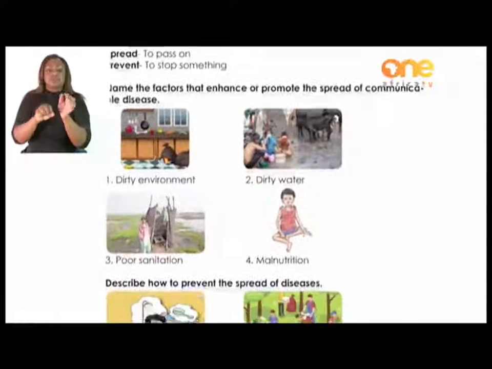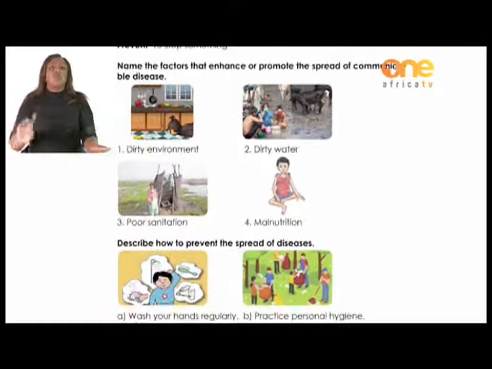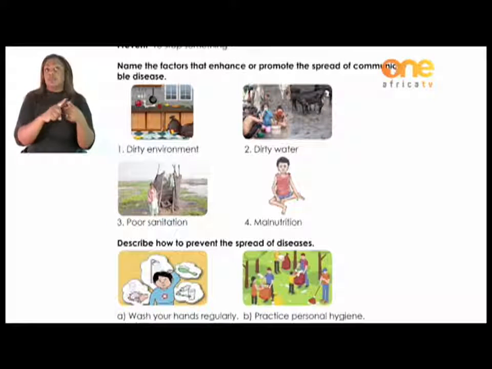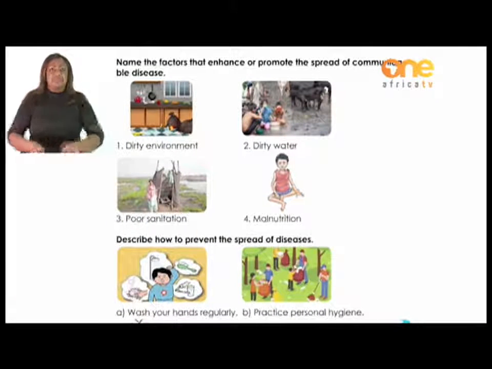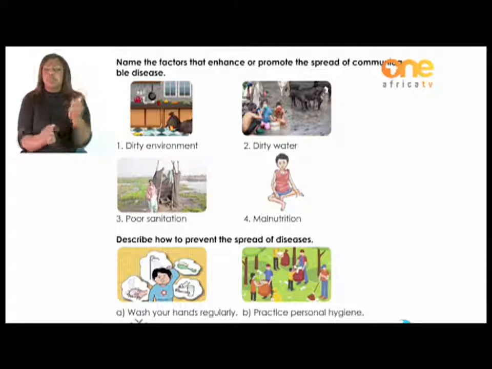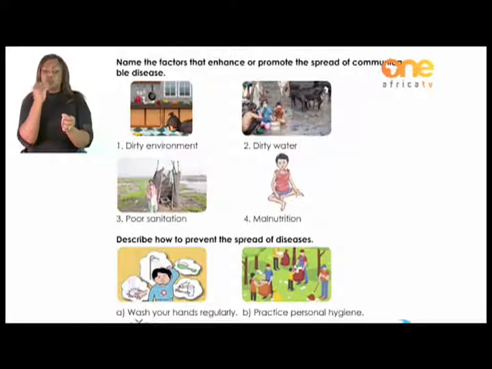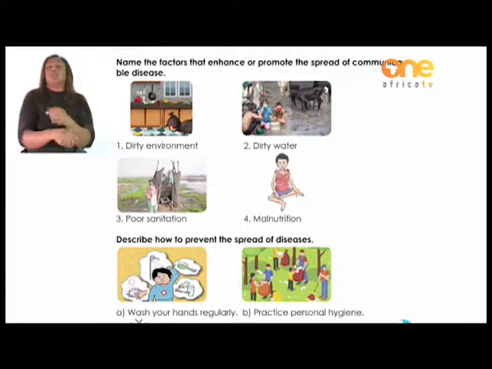Now, let's name the factors that enhance or promote the spread of communicable diseases. There's a dirty environment. If you look at that picture, you will see that there is a dirty kitchen. Contaminated kitchen, and people often don't wash their hands between handling possible contaminated food such as meat and other food that are likely to be contaminated such as vegetables. This cross-contamination is a main cause of foodborne disease.